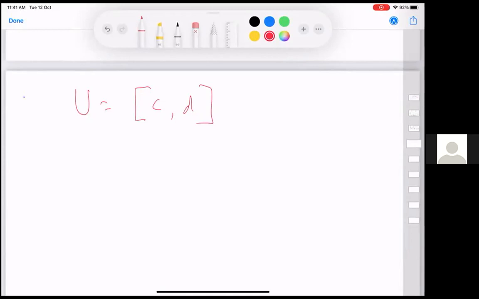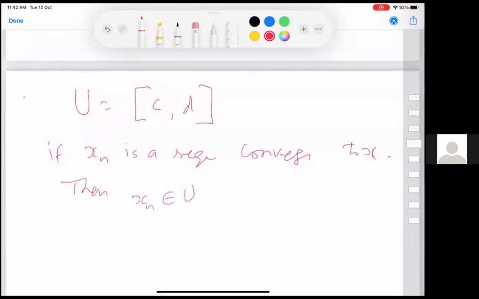So if U is the closed interval C to D, and if Xn is a sequence converging to X, then for all n, Xn belonging to U implies that X is in U.